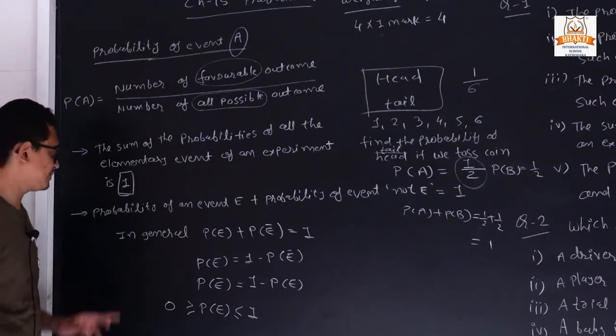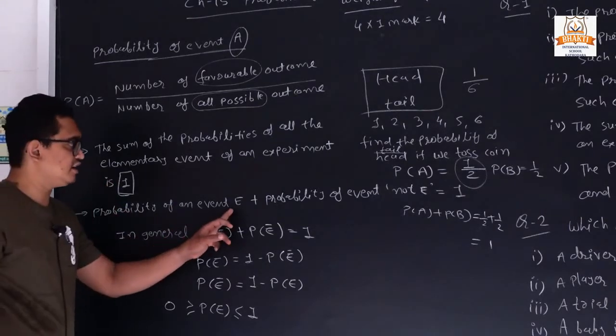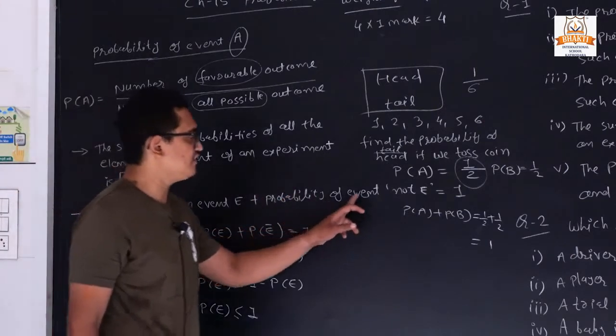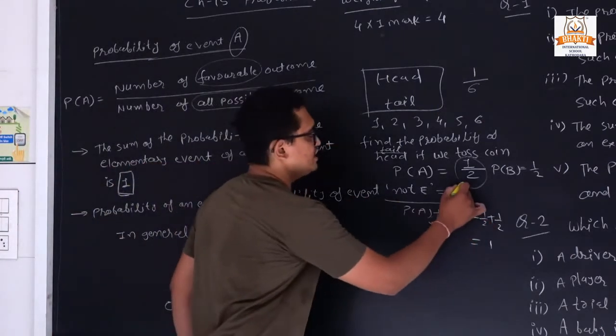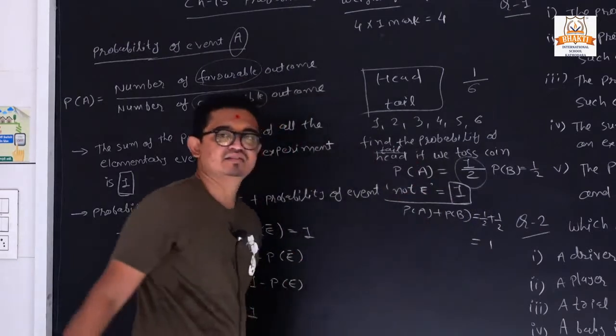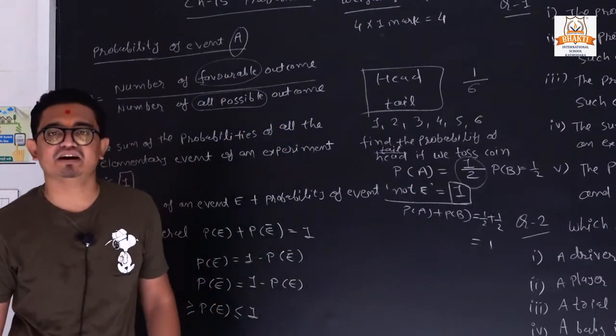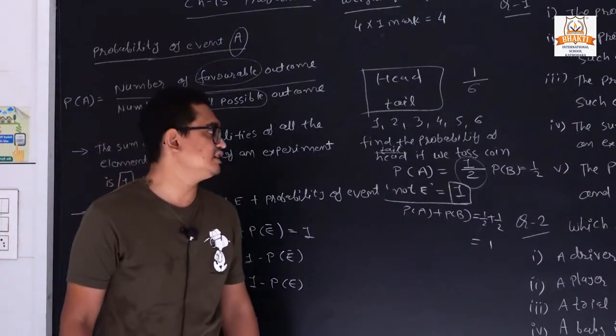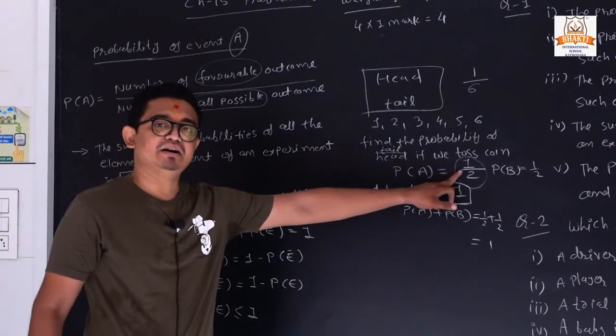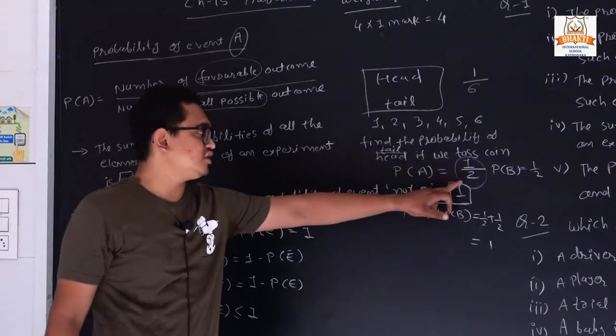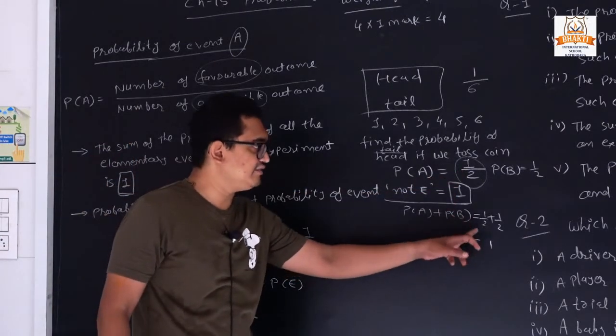Now the next thing: probability of event E and probability of event not E is always 1. Clear? Suppose I am asked to find the probability of head if I am tossing the coin, it will be 1 by 2. But if I am not getting a head, the probability is once again 1 by 2.